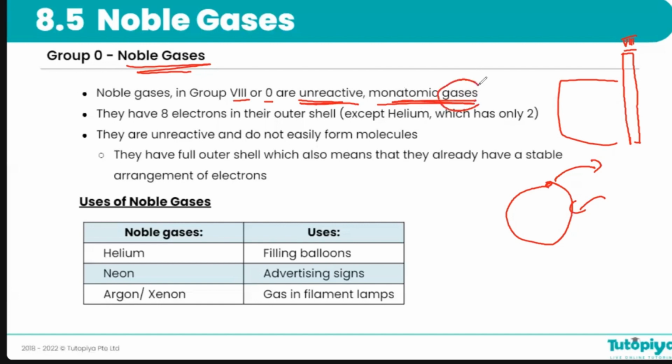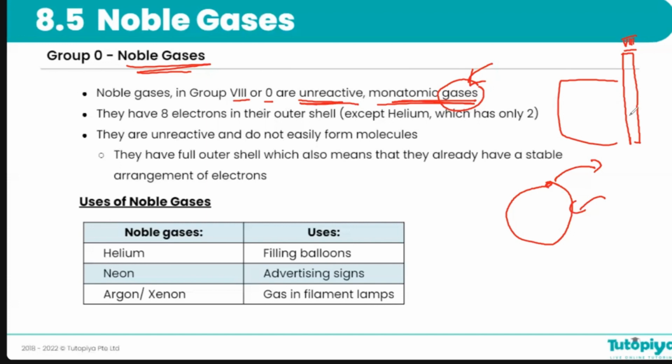Why are they gases then? Because, like I said, they are very unreactive and they have a full electron shell. So even their intermolecular forces are very low. Because of that, they're gases. They don't really have any attraction towards anyone. So their forces are very weak. Therefore, naturally, they are gases.